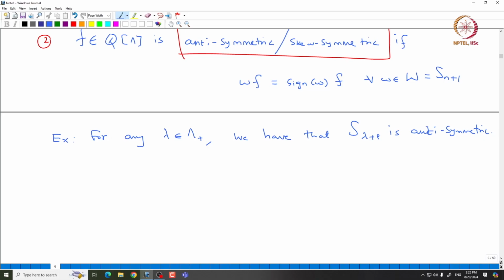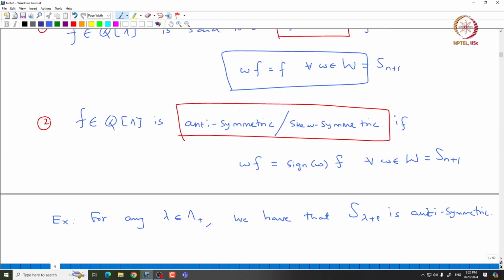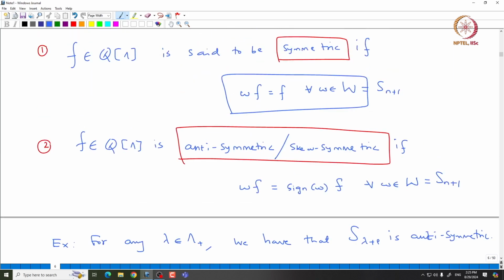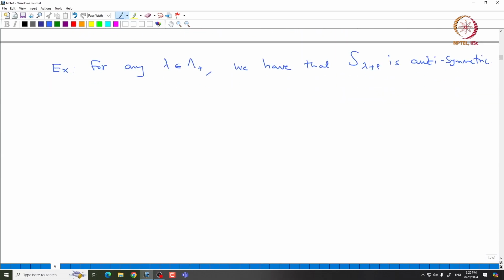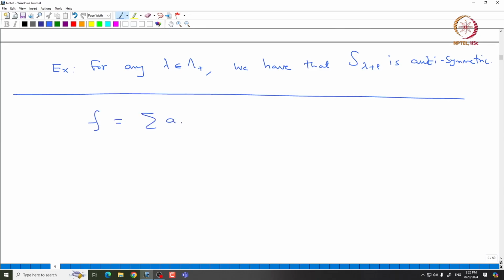So, now we can try to understand what symmetric and anti-symmetric mean in terms of the coefficients of f. So, let us try to understand that. If we write f as the summation of a mu e power mu, where mu comes from lambda, suppose f is symmetric. Then it means when you apply sigma to f for any sigma in W, which is S n plus 1, sigma f should be equal to f.